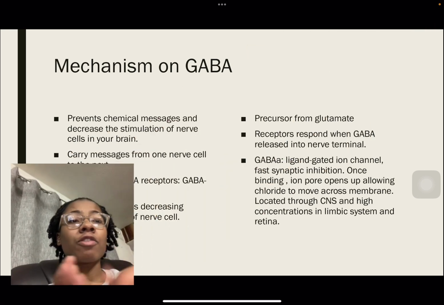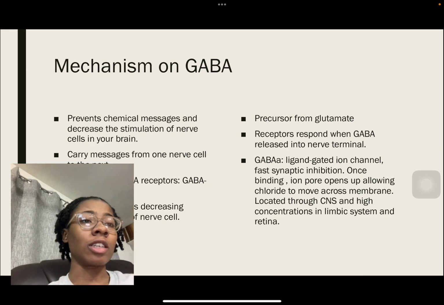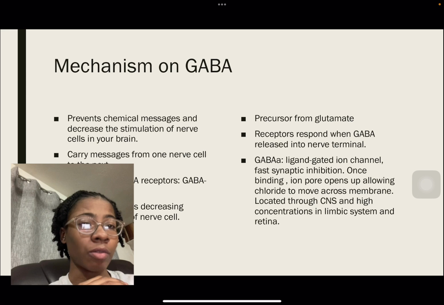GABA is made from glutamate, which is its precursor. Its receptors respond when GABA is released into the nerve terminal. Now you have GABA A, which is a ligand-gated ion channel. It has fast synaptic inhibition. Once GABA binds, the ion pore opens up, allowing chloride to move across the membrane. It's also located in the central nervous system and has high concentrations in the limbic system and the retina.